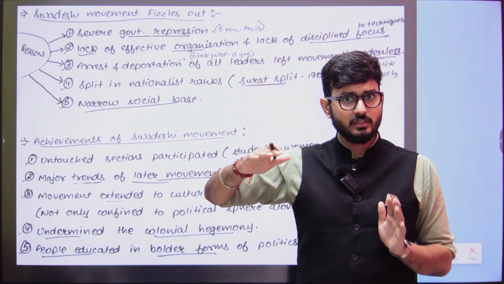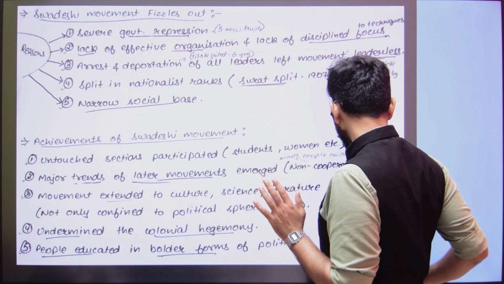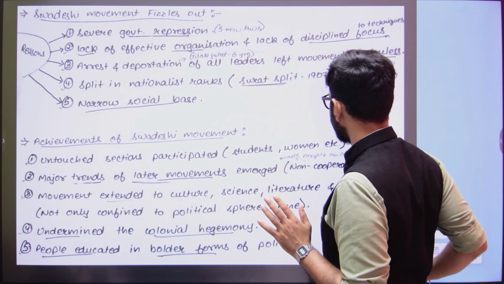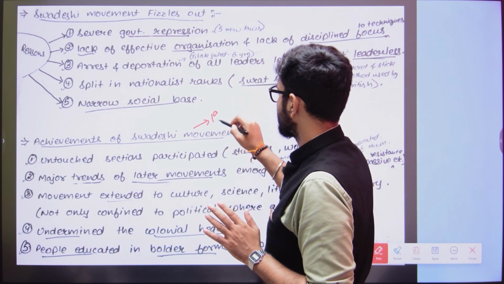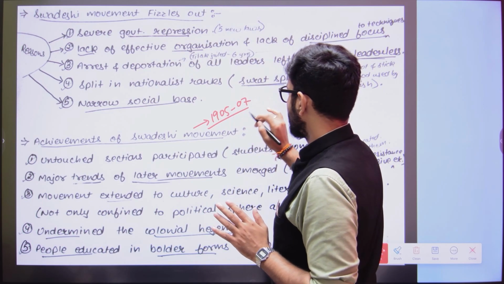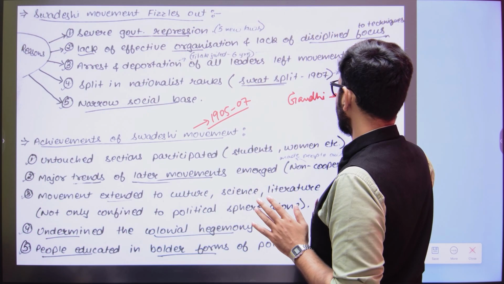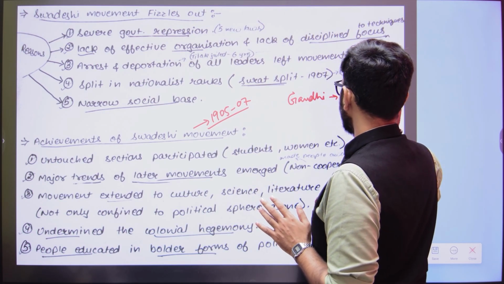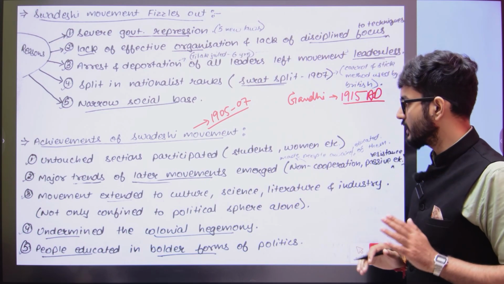That means Gandhiji, now see, we are talking about a time period here of 1905 to 1907. We are talking about the Swadeshi movement from 1905 to 1907. Whereas Gandhiji is going to come to India in the year 1915, and after that he is going to start the activities that he is going to do in India.